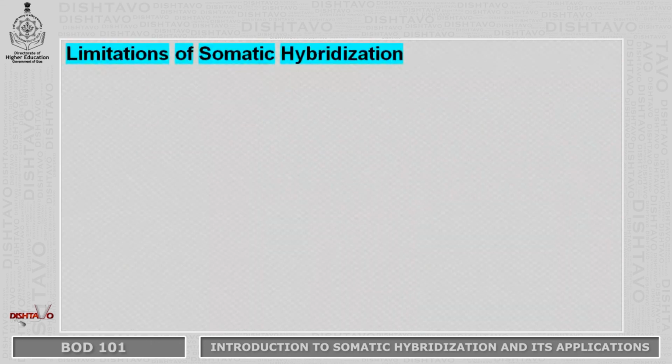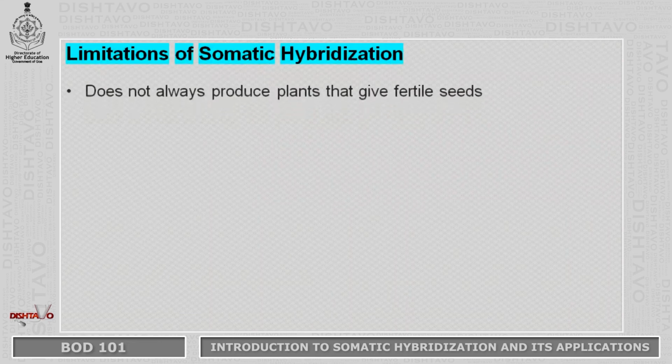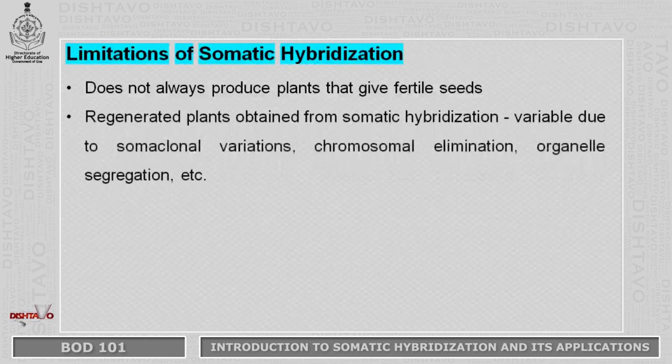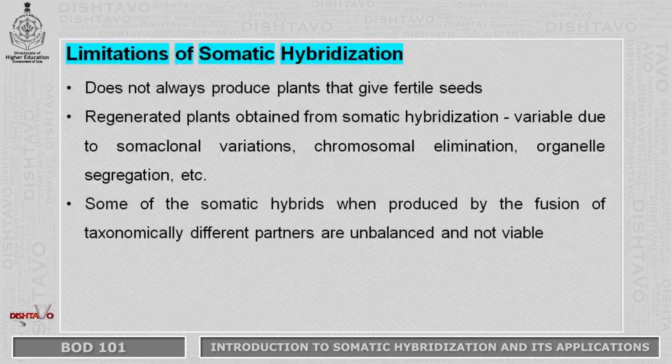Although somatic hybridization is a novel approach in plant biotechnology, it has certain limitations. It does not always produce plants that give fertile seeds. Regenerated plants obtained from somatic hybridization are variable due to somaclonal variations, chromosomal elimination, organelle segregation, etc. Some of the somatic hybrids, when produced by fusion of taxonomically different partners, are unbalanced and not viable.